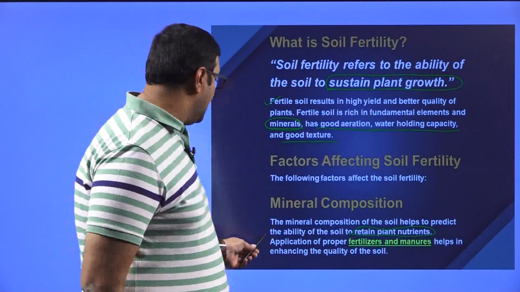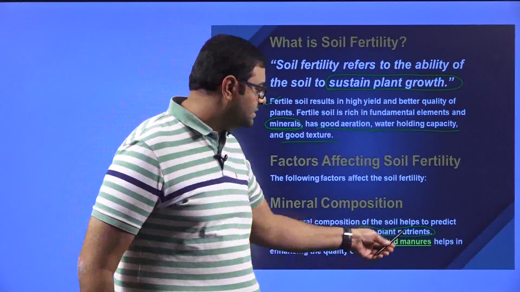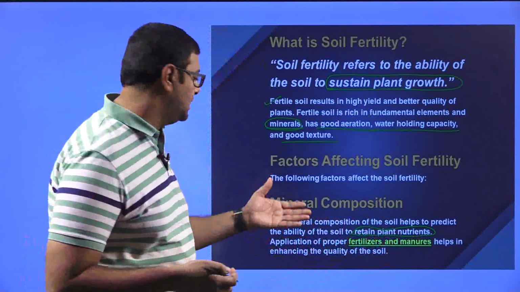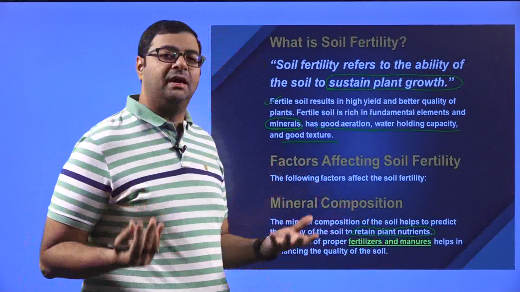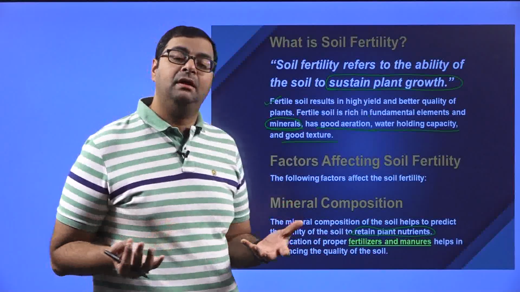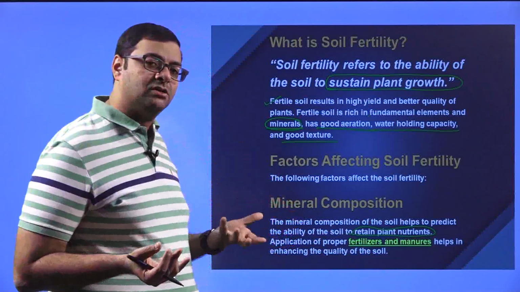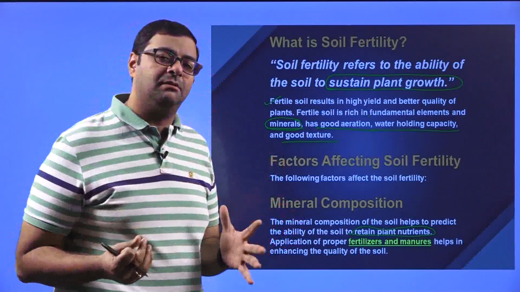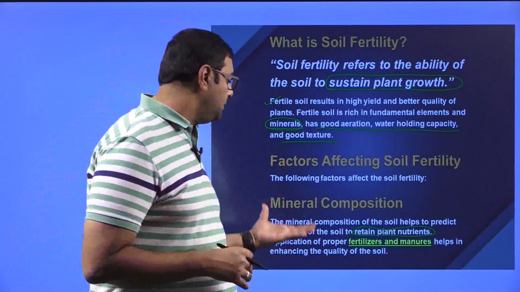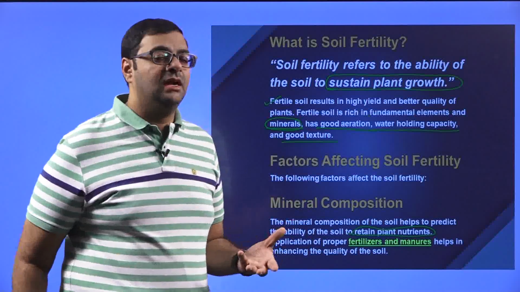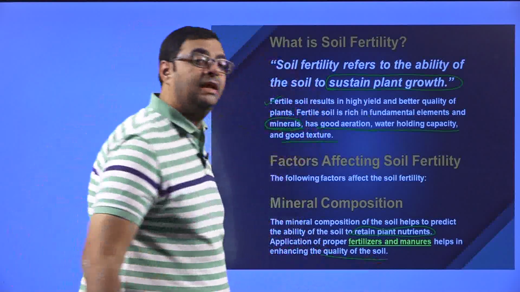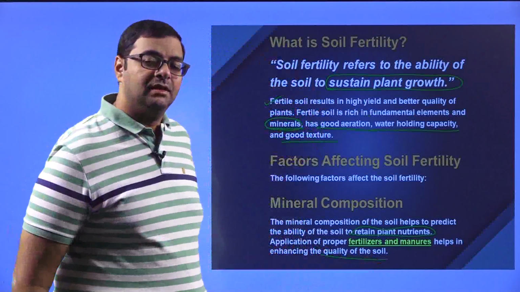Then application of proper fertilizers and manure help in enhancing the quality of the soil. So that is very, very obvious. Now fertilizers and manures contain all the required plant nutrients, because of which if you add fertilizers and manures to the field, then the yield also will increase. Why is the yield increasing? Because the quality of the soil is increasing. Is that clear?